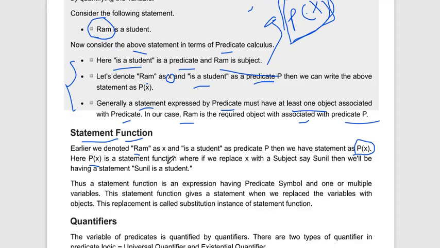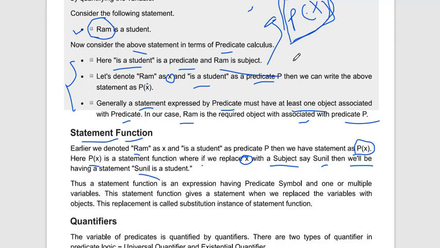Now in this statement P of x, if we replace x with a different subject, say Sunil, where first we had Ram, then this statement becomes "Sunil is a student."